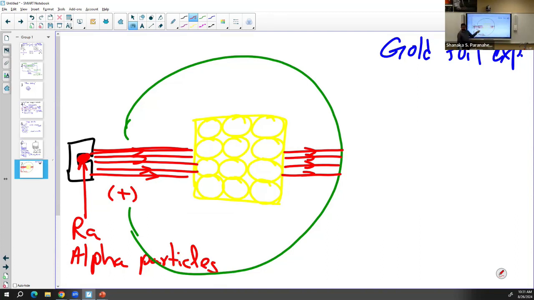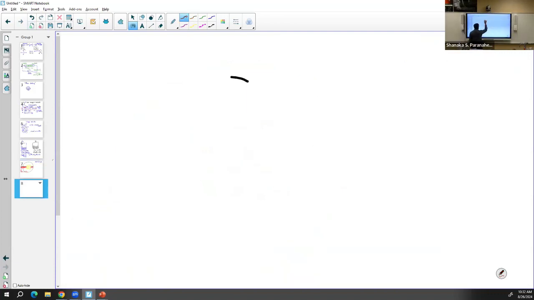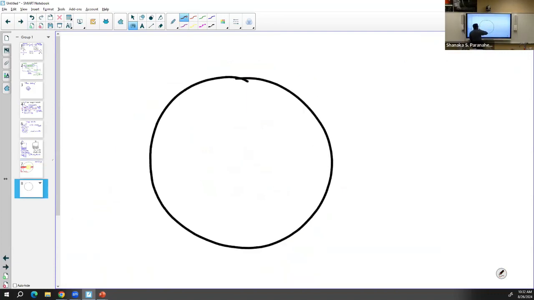Because this is an extremely small particle, if there's something in this gold foil, it can't penetrate through it, because when two particles hit together, it should change its direction. Since these alpha particles are not changing direction, atoms are mostly empty. So that was his first observation. The atom is mostly empty. So nothing inside of this atom.